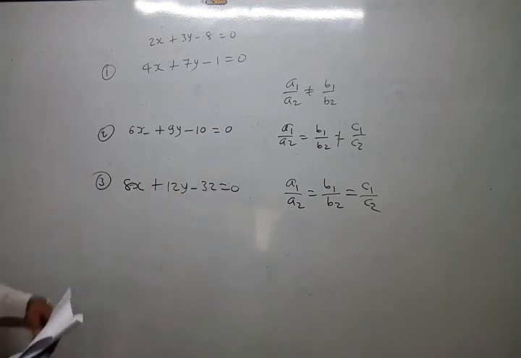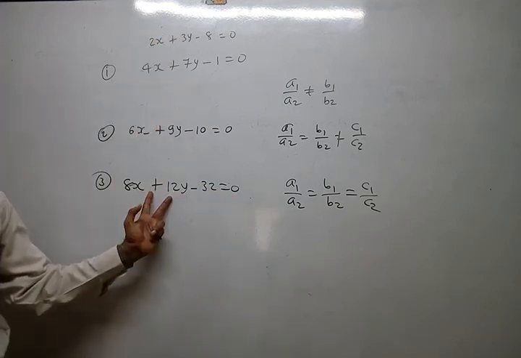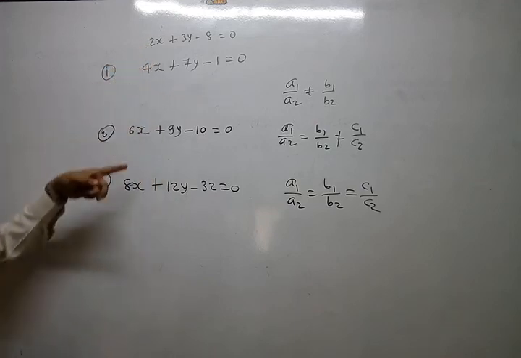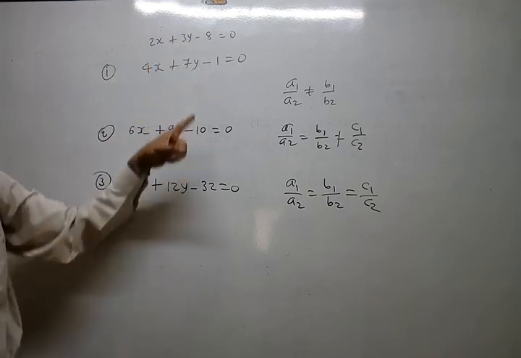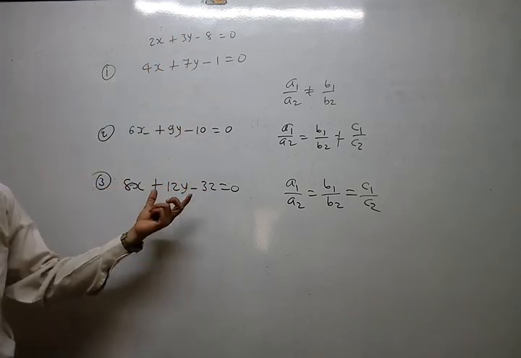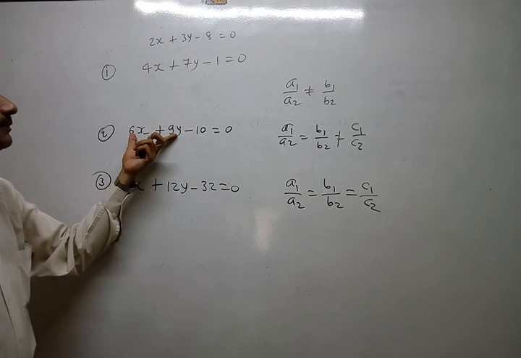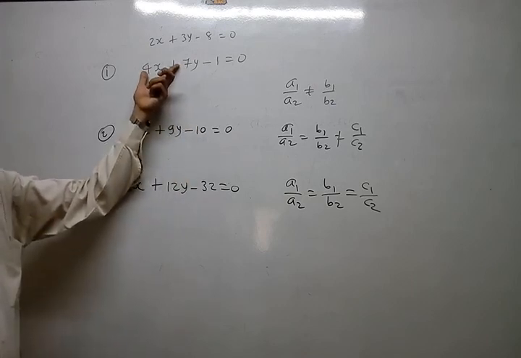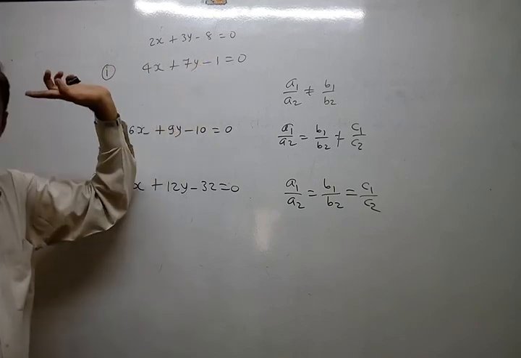You understand? All three ratios will be equal, because I made it 4 times here, here also 4 times, here also 4 times. It's the same. In the parallel case the first 2 are equal because the third is different, and in the intersecting case the first 2 are unequal, so don't look at the third one.